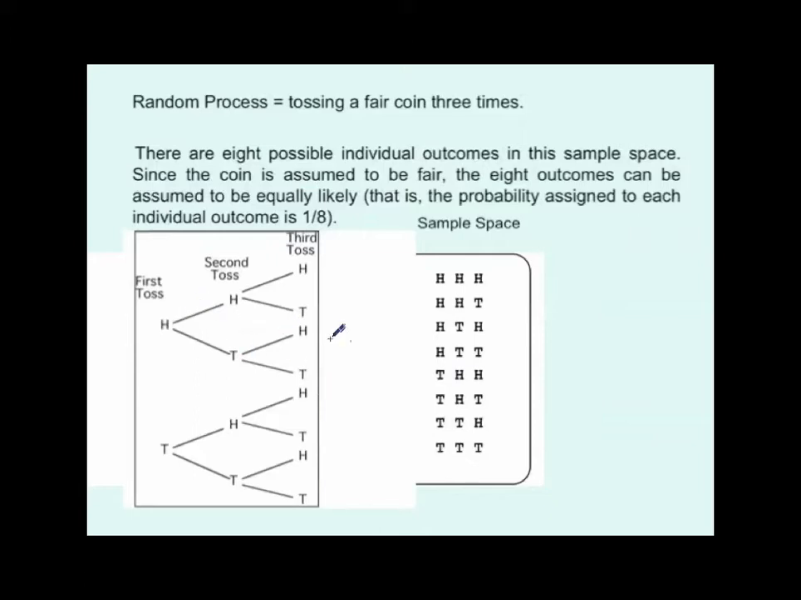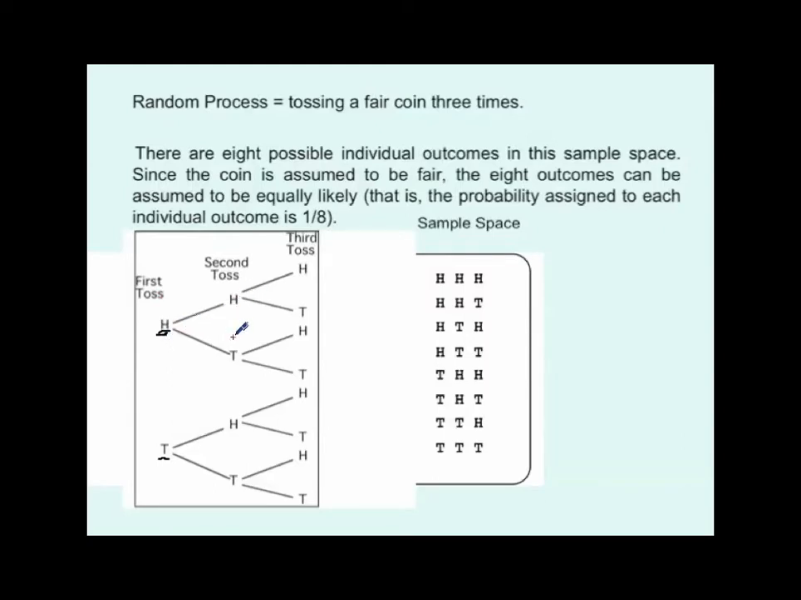So let's talk about these tools that I've got set up here to help us create the sample space. Notice that what we have here is what's called a tree diagram. And this is the first toss. And one of two things can happen in the first toss. We either got a heads or we got a tails. So let's assume that in the first toss we got a heads. So that would mean we're here. So now we move down to either heads or tails again.